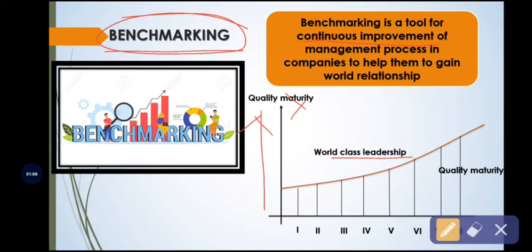So benchmarking speaks about continuous improvement of the management process in companies. So this ultimately helps the companies or the management of the firm to gain the world class relationship. This is also one of the methods or techniques used in cost control and cost reduction. It is a simple concept in this first chapter. We will discuss it later in the next chapters in detail.